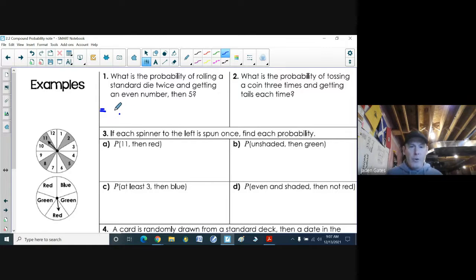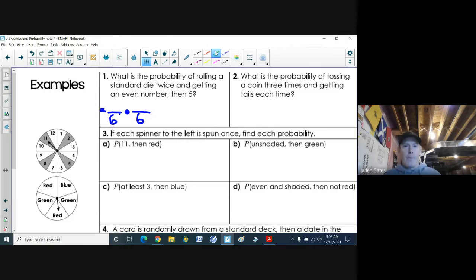But we have 2 different events here. And again, when I have 2 different events, I'm going to multiply the probabilities. And because our probabilities are generally in fractions to start off, we'll have two different fractions. Now, we're going to roll a dice twice. So the first time there are 6 possible outcomes. And in the second roll, there are 6 possible outcomes.